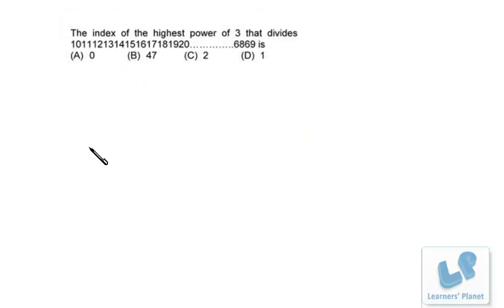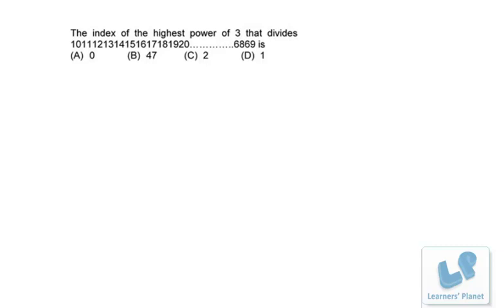Now friends, let's see this problem. The index of the highest power of 3 that divides this number. Here we can see numbers 10, 11, 12. The digits of these numbers are written side by side until 69, the same form has been continued, right? Now what's happening over here, there are so many digits, right? Maybe around 130, 140 digits.